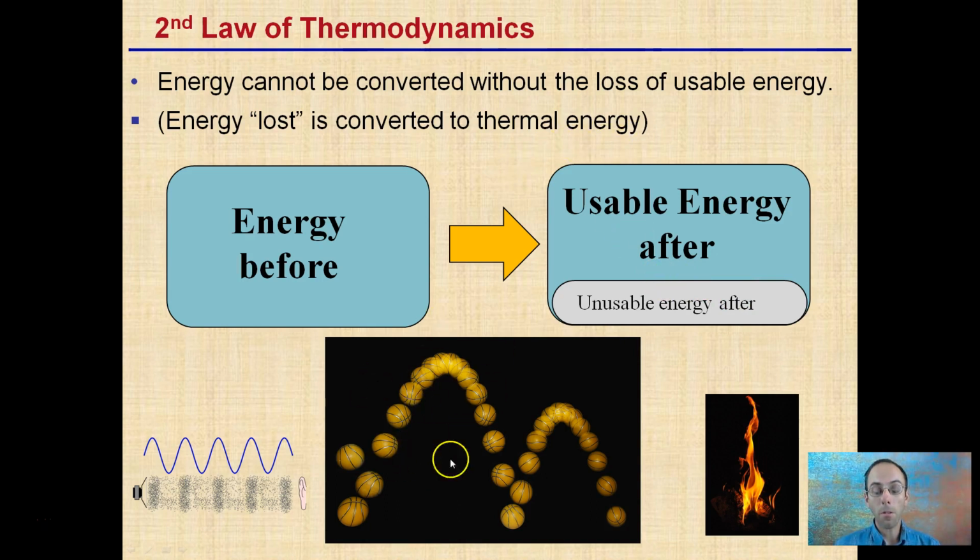So if we take a ball and bounce it in the same area again and again and again, it'll actually be warm. The area where it keeps bouncing will be warm. There's a transfer of thermal energy. That energy is what we call lost, in the sense that we're not able ourselves to use it. However, we still account for that energy. So the total energy before is the same as the energy after.